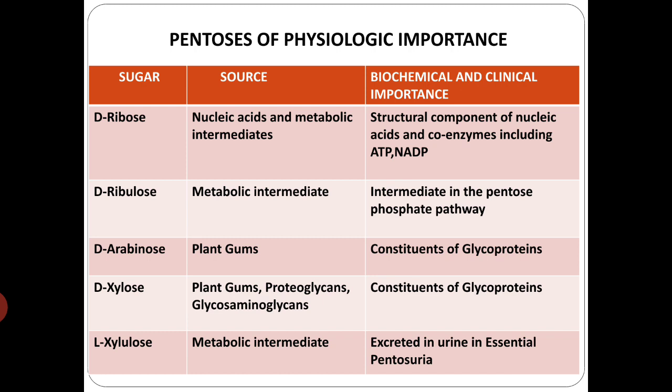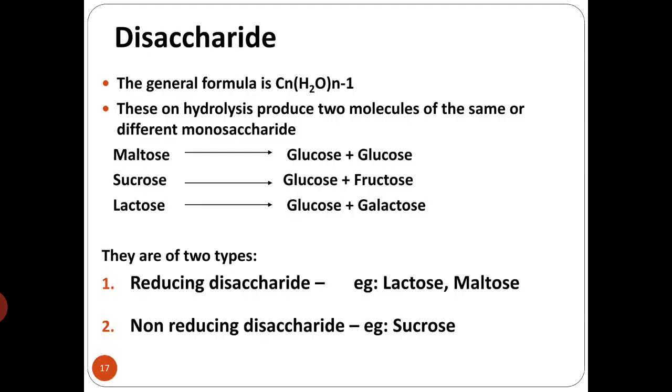So this is about the physiologic importance of your pentoses. Okay, coming to the disaccharides. Disaccharide means it has two molecules of sugar units, which may be the same or different. The general formula is CnH2On-1 for all the disaccharides, and on hydrolysis these will produce two molecules of different or same sugar units, or the same monosaccharides.